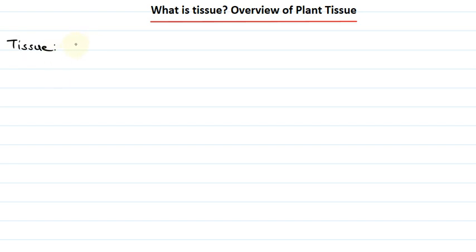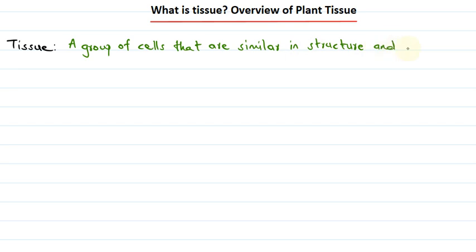Tissue is a group of cells that are similar in structure and they work together to achieve a particular function.